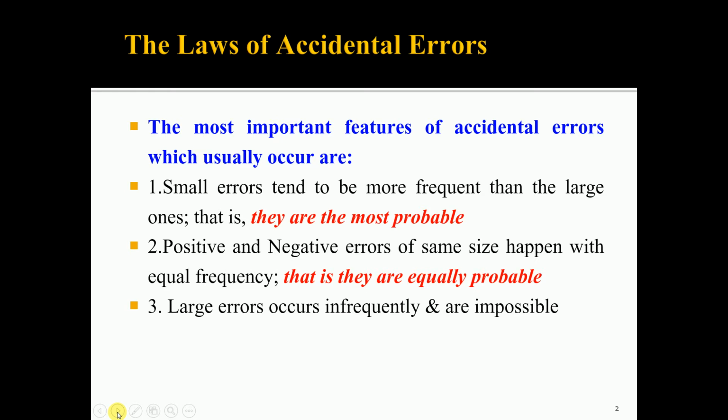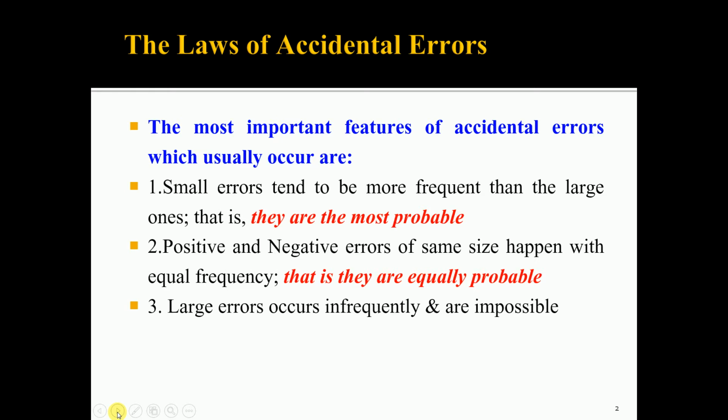Some of the important features of the accidental errors which usually occur are: first, small errors tend to be more frequent than the larger ones, that is, they are the most probable. That means the possibility of occurrence of small errors in observations is more compared to the larger ones.